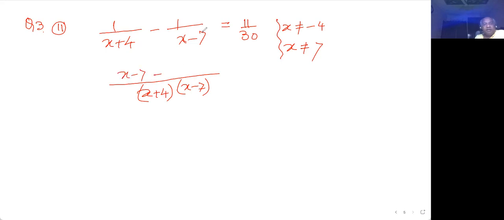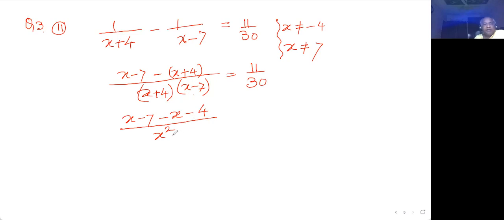Divided by x minus 7, you are getting x plus 4, but you have to change the sign here because minus is preceding, and that is a very important thing to mind, that whenever minus is preceding and there are a lot of terms in the other bracket, you have to put a bracket and then open the bracket cautiously so that there should be no mistake at all, because people do make mistakes here. They do not write the bracket and they commit mistakes and then they find it difficult.